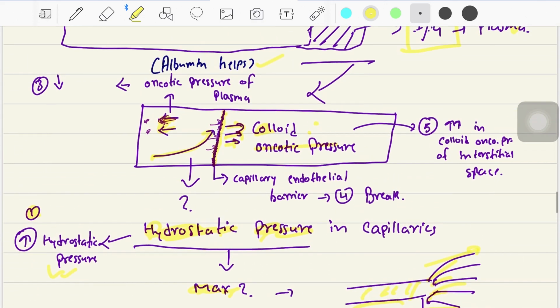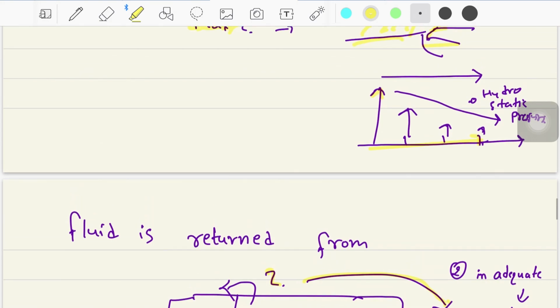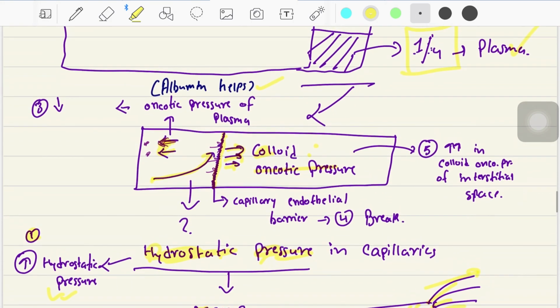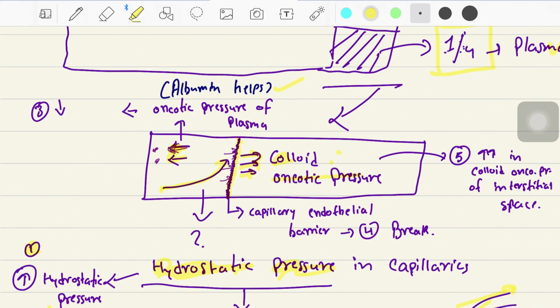The second one: if there are inadequate lymphatics, then there will be no proper transport of the fluid from the interstitial fluid back to the plasma, and that can also develop edema. The third one: if the oncotic pressure inside the plasma decreases, then that can also develop edema.